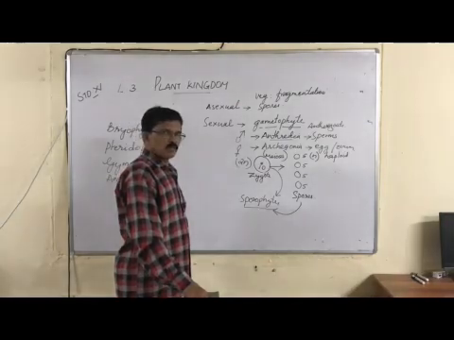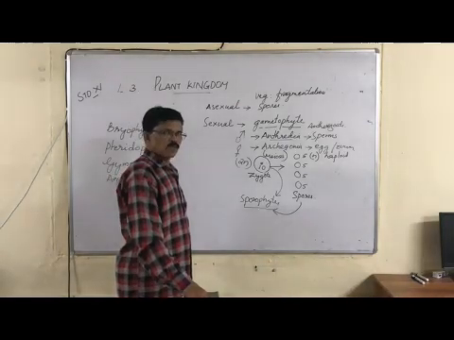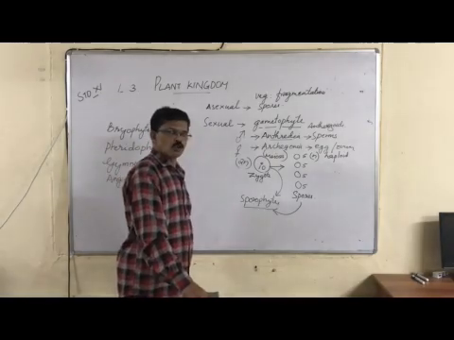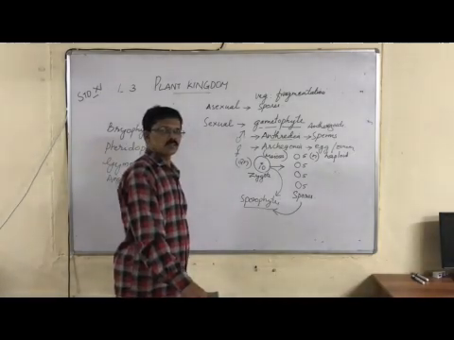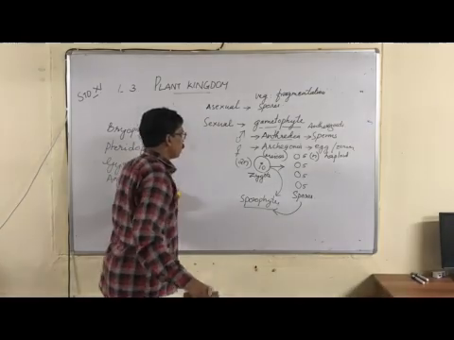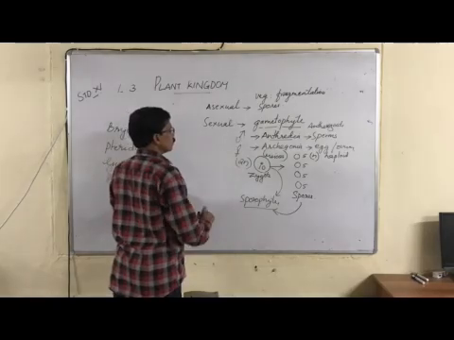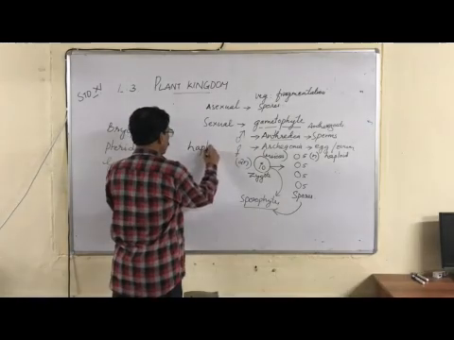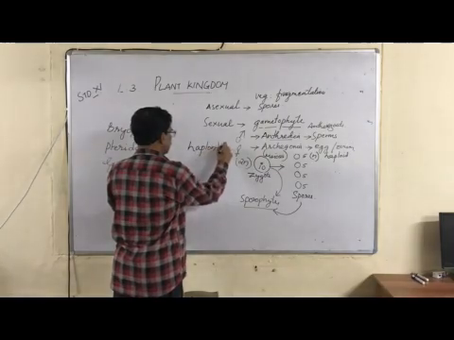A plant body with the gametophyte as the major plant body, where the sporophyte is not so predominant in the life cycle, is called a haplontic life cycle. What is a haplontic life cycle? Haplontic, H-A-P-L-O-N-T-I-C.